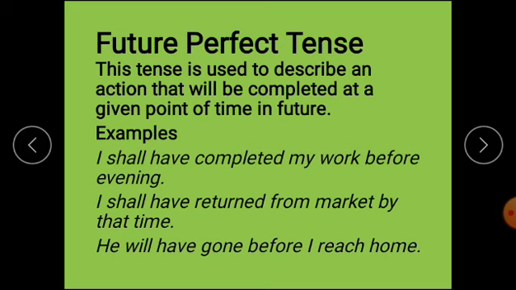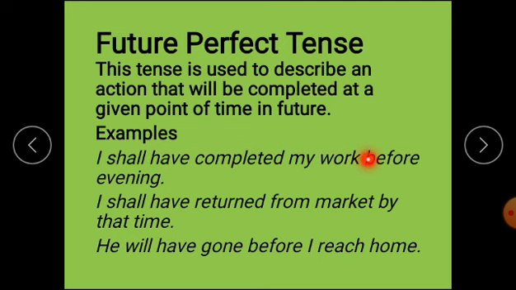Future perfect tense. Dear learners, future perfect tense is used to describe an action that will be completed at a given point of time in future. Means that work will be completed in future at a given point of time. If someone asks you, when will you complete your work? So you may say that I shall have completed this work before evening. Okay, some examples are there.